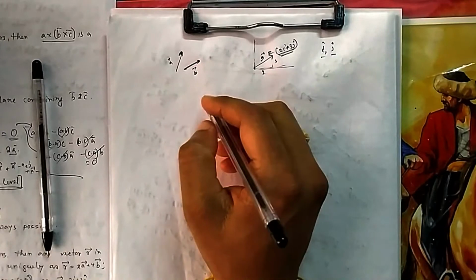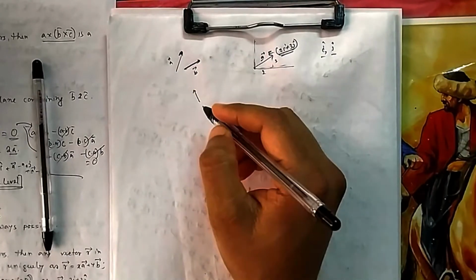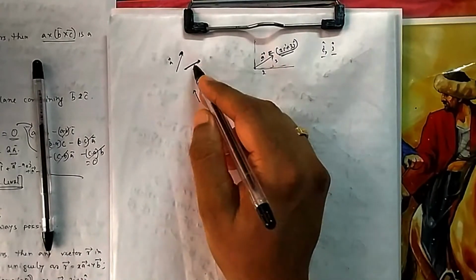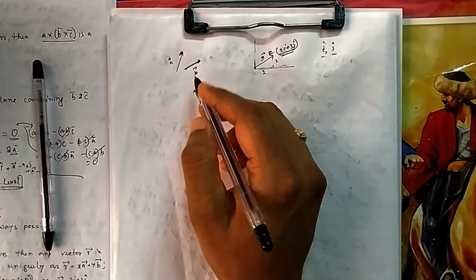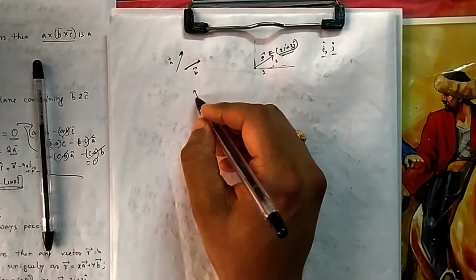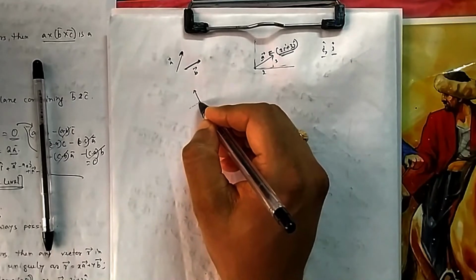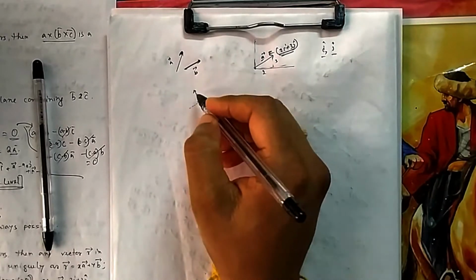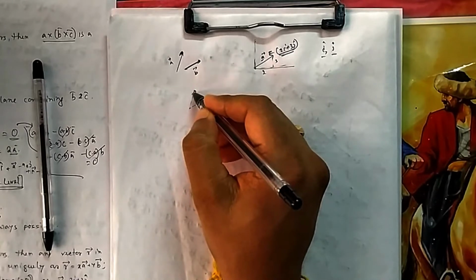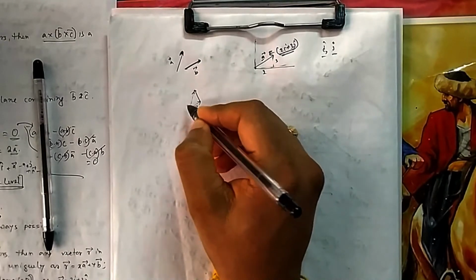Suppose using this you need to find a vector this. Now how to find a vector this? Using these two. So you can think it in this way because these two are required. So this vector, and if I take this, so this was my b vector, this is my a vector.